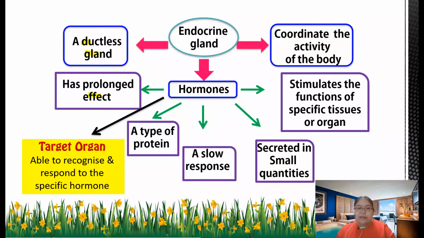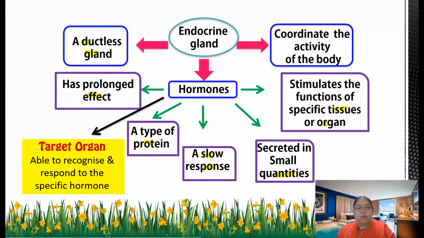After that, hormones are a type of protein. They give a slow response and are secreted in small quantities. They cannot immediately give you more, just slowly a little bit. They stimulate the function of specific tissues or organs, the special tissue and organ that will receive the hormone. Then they coordinate the activity of the body, controlling your body activity.